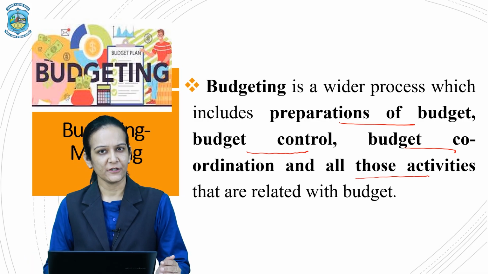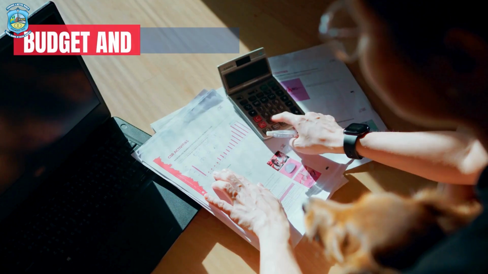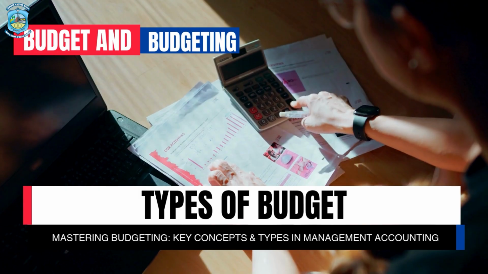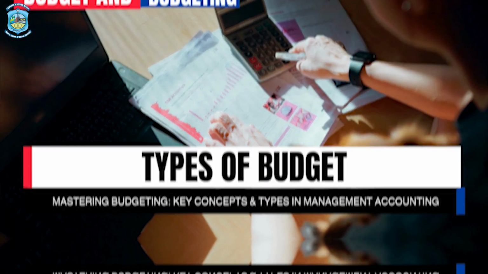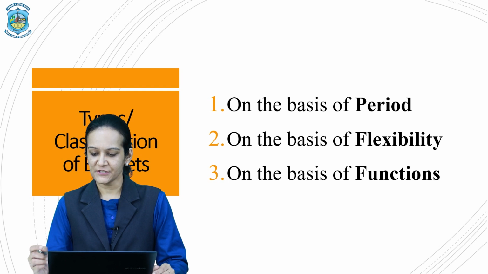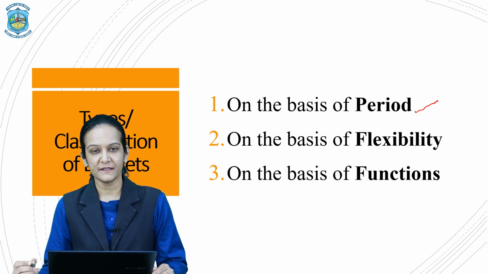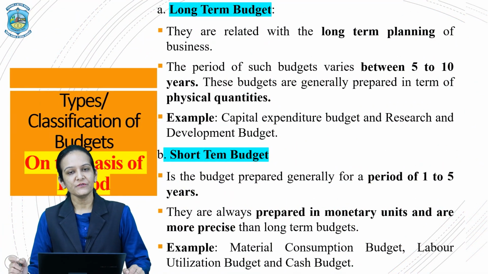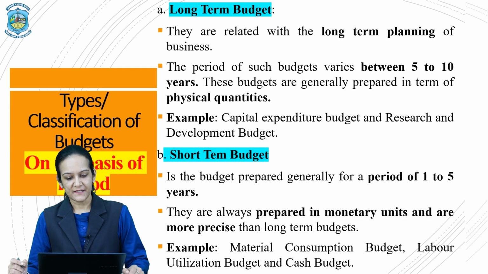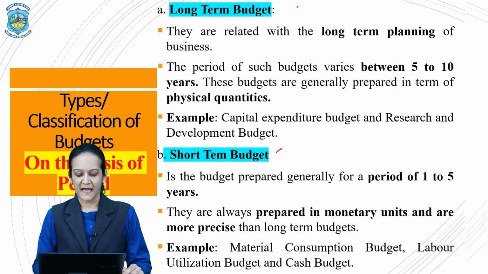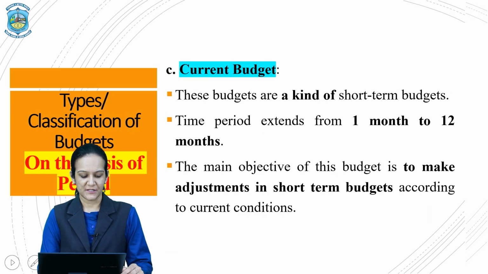After understanding the meaning of budget and budgeting, now let us understand what are the different types of budgets, or what are the classifications of budget. So budgets can generally be classified on three categories. First, on the basis of the time period, second, on the basis of the flexibility, and third, on the basis of the functions. On the basis of the time period, budgets can be classified into three categories: long-term budgets, short-term budgets, and then current budgets.